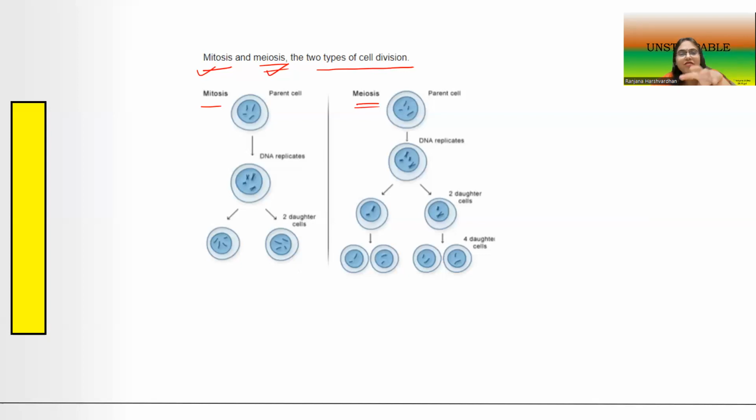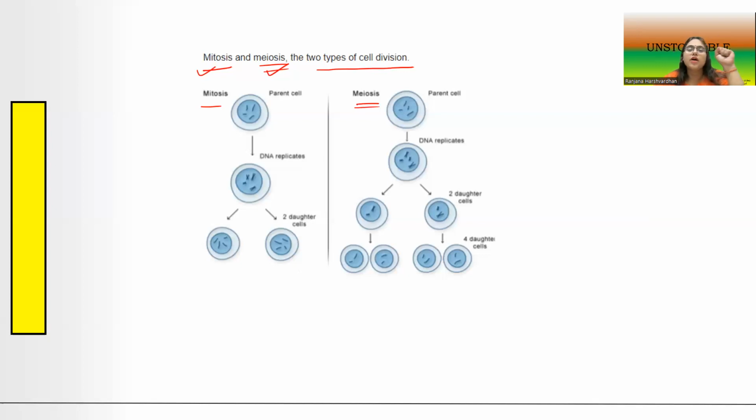By the word cell division, we actually mean either mitosis or meiosis. Eventually we need to know what is mitosis and what is meiosis.